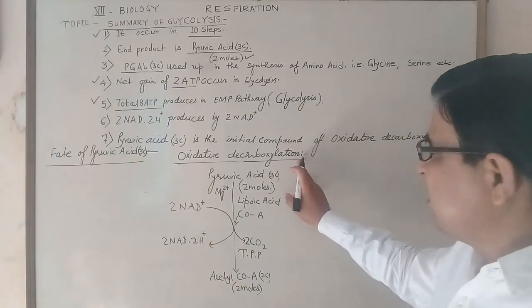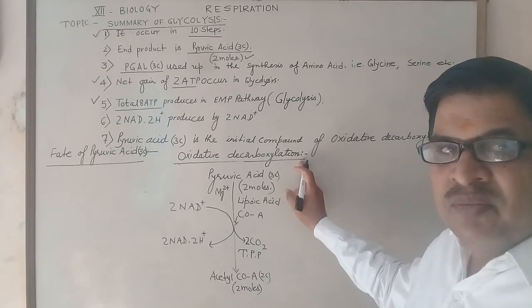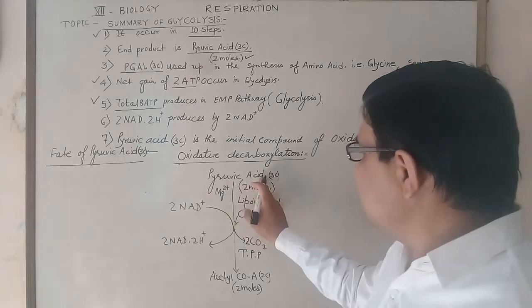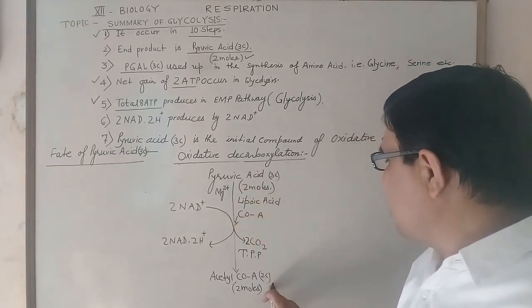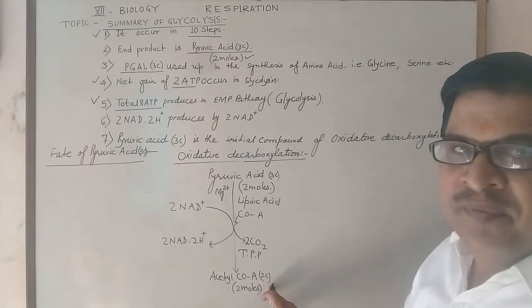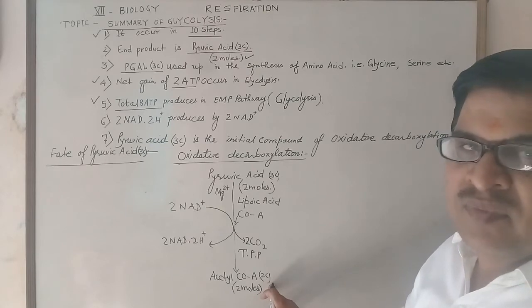Oxidative decarboxylation is the second step of the breakdown of glucose from pyruvic acid. It produces 2 carbon acyl coenzyme A by removing 1 carbon.